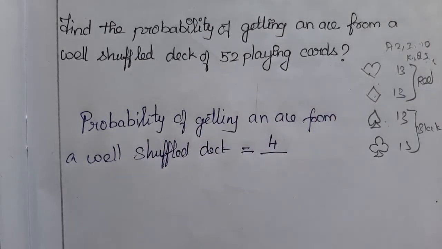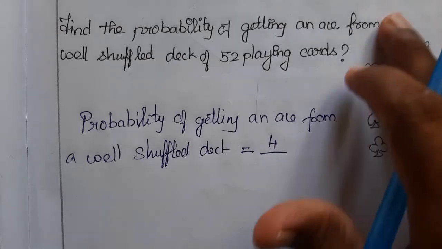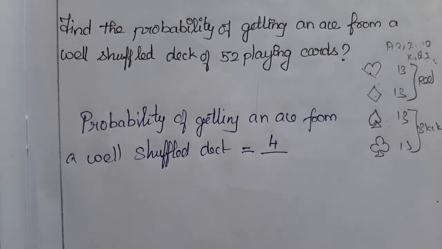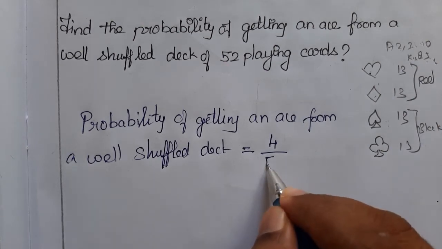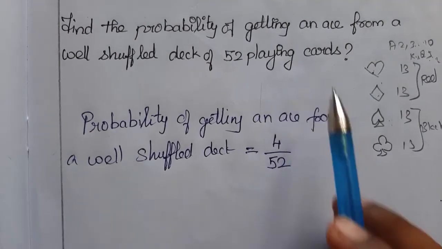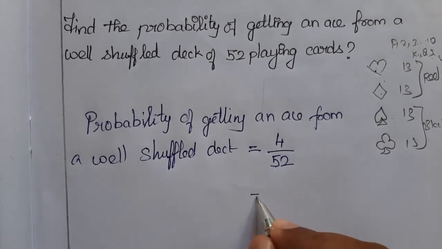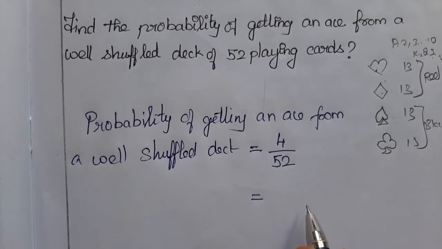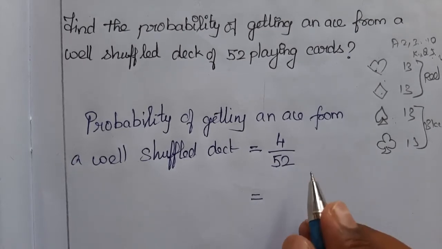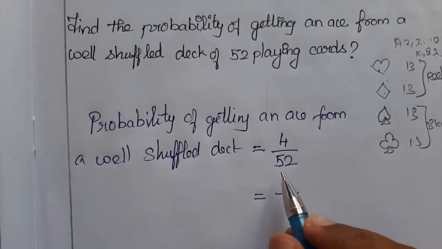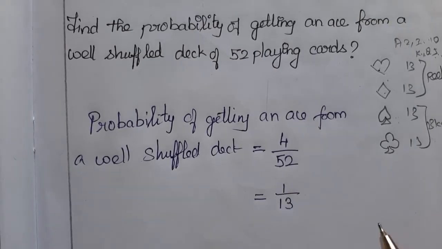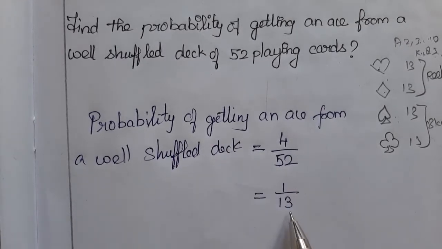What is the total number of outcomes in this experiment? It is the total number of cards, right? There are 52 cards, so 52 outcomes are there. So 4 by 52. The question asks only for aces, that's why the numerator is 4, divided by the total number of cards, 52. Can we simplify this fraction? Yes, if it's possible to simplify the fraction, then do it. 52 is a multiple of 4, right? 4 times 1 is 4, and 4 goes into 52 thirteen times. So the probability of getting an ace from a well shuffled deck is 1 by 13.